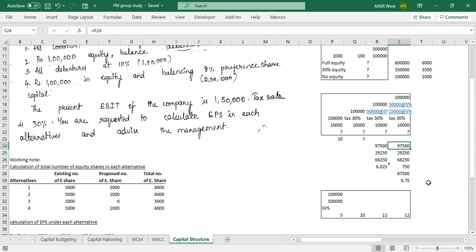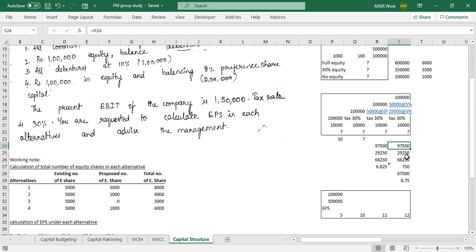Okay, I have a question for you guys. Let me just address Sami, then I'll ask you guys one question that I have. Sami, now let me just repeat the question once more. We'll go from the start only. Question was, our income is 1 lakh. We have debentures of 50,000 at the rate of 5%. We have preference shares of 25,000 who are going to receive the preference dividend of 3%. Tax rate is 30%, and our number of equity shares other than the preference shares is 10,000.